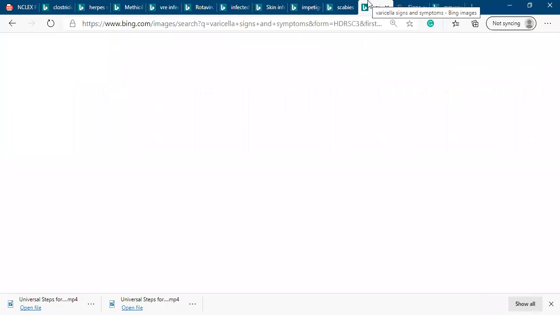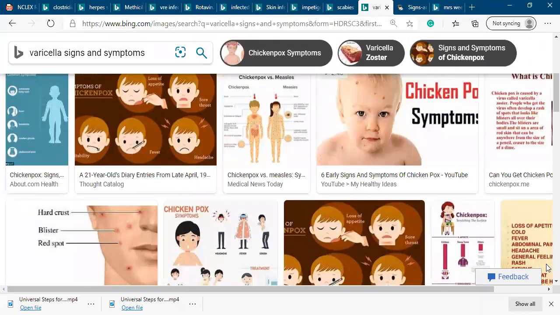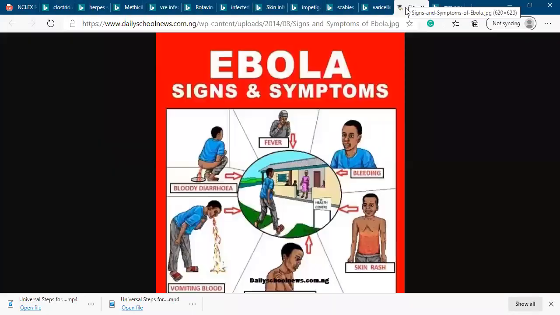And here, chickenpox is also contagious. Chickenpox, or varicella, but keep in mind varicella is also airborne. A few years ago, Ebola attacked some countries in the world.